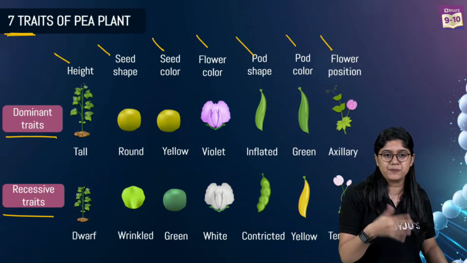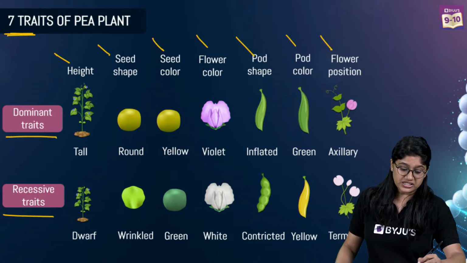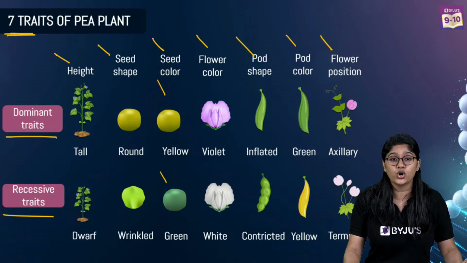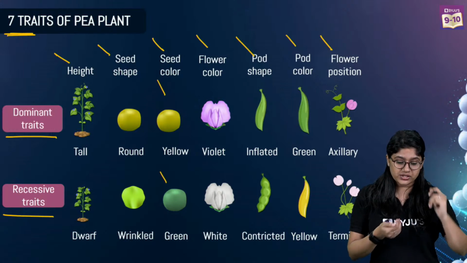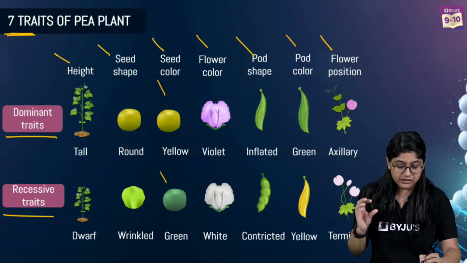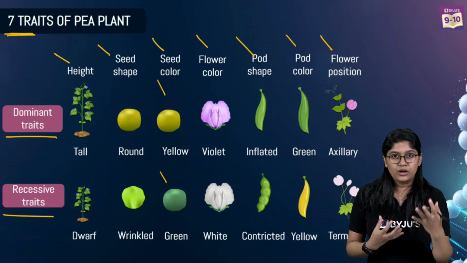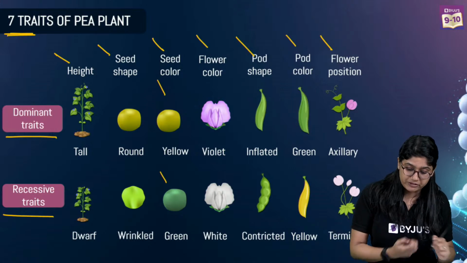Example, यही example है. क्या example चाहिए बच्चे? Seed color yellow हो सकता है, green हो सकता है. These are 7 traits he worked upon, right? So height, tall हो सकती है, short हो सकती है. Seed shape can be round or can be wrinkled. Seed color can be yellow and could be green. Flower color could be violet or could be white.